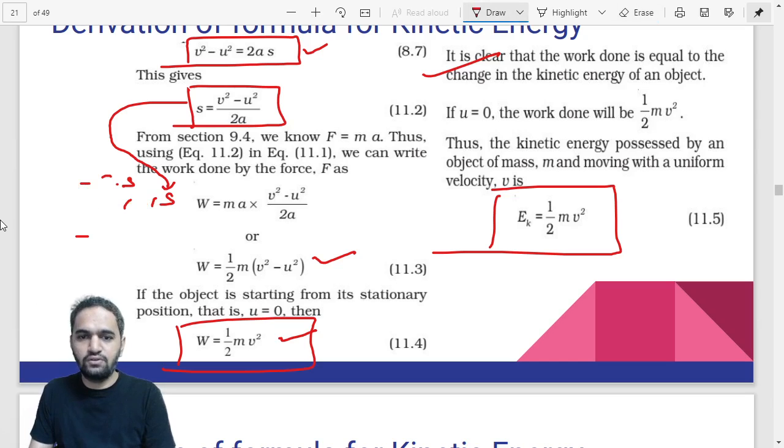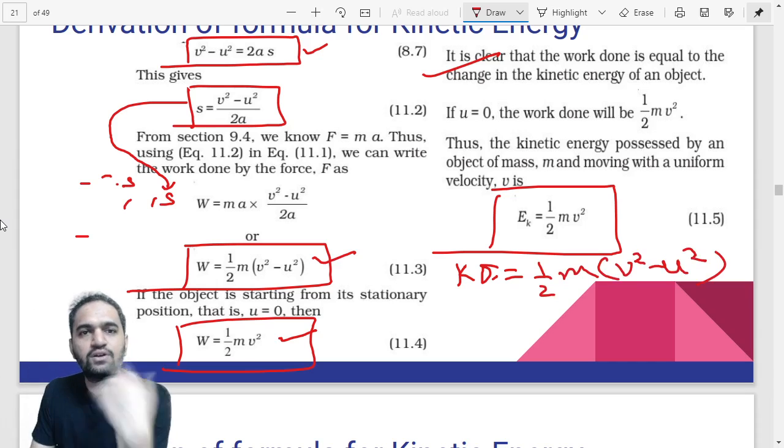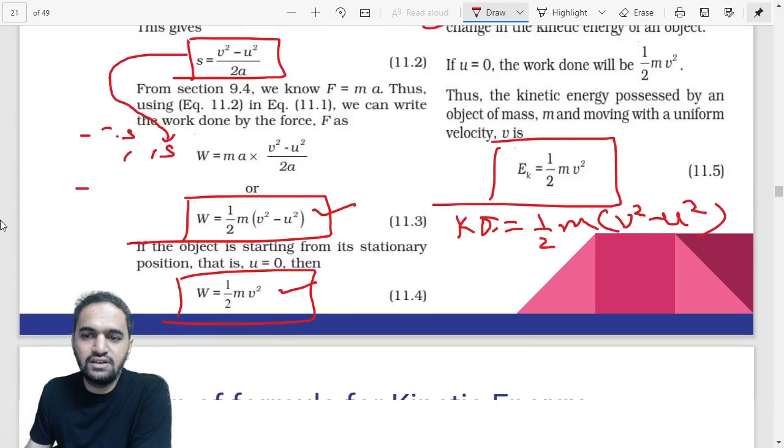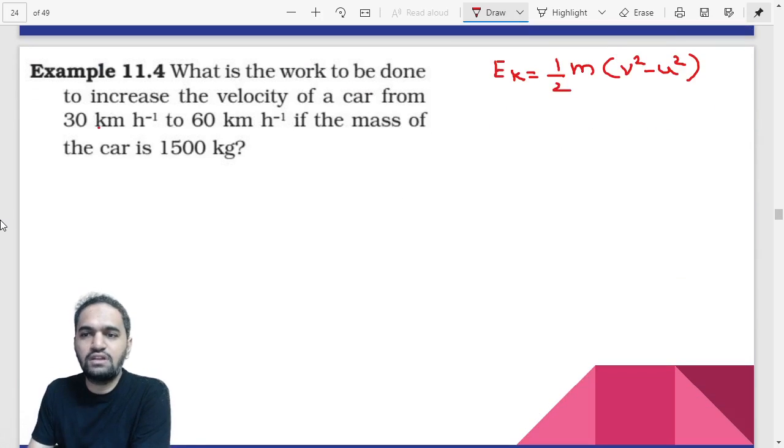This is your original formula. Basically, that means kinetic energy is equal to half m (v square minus u square). That is your original formula. It becomes half m v square only if the object is at rest. So, if two velocities are given, like in this case, you can use the original formula, that is KE is equal to half m (v square minus u square).